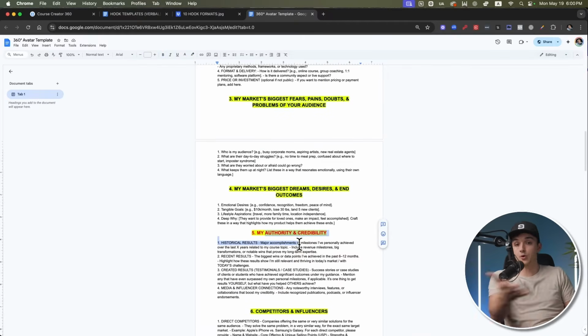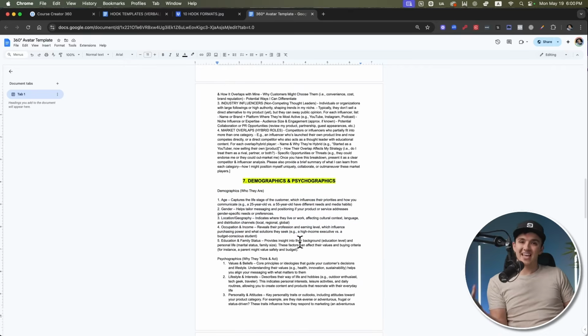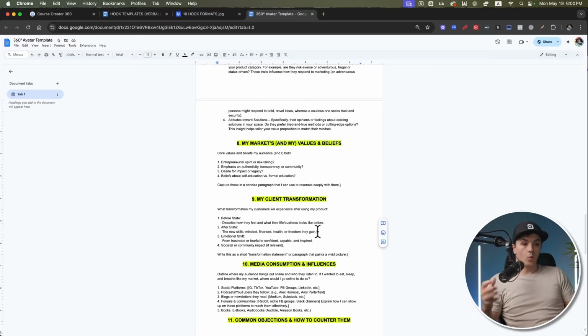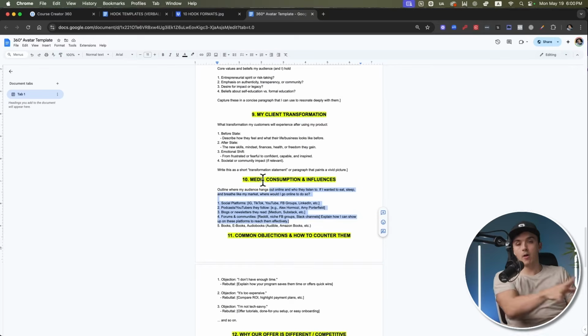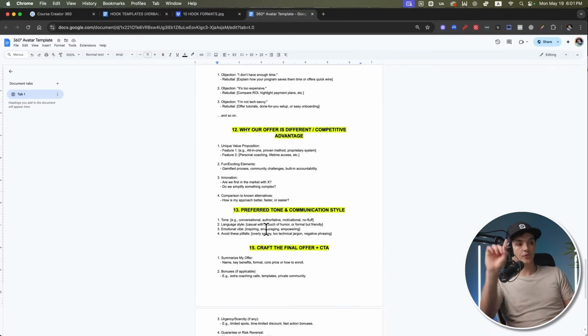What is your authority, your credibility? What are some of your competitors or other influencers? What are your market's demographics and psychographics? What's your market's values and beliefs? What transformation are you selling? What media does your market consume? What are some common objections they have? Why is your offer different? How does it differentiate? Your preferred tone of communication. This document here is absolute gold.